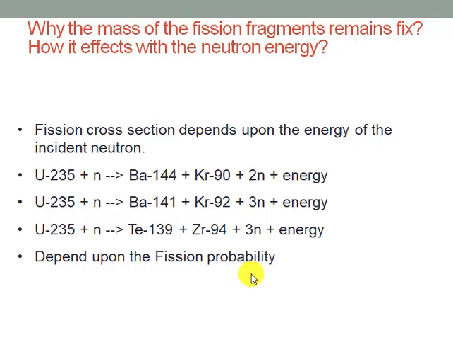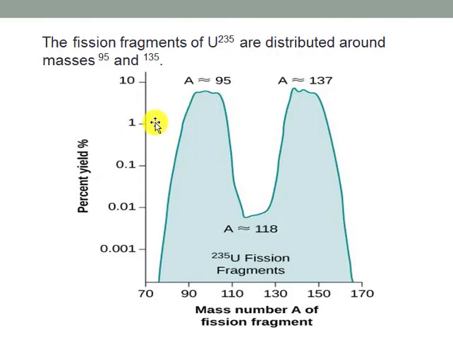So fission depends upon the fission probability. Each nuclear reaction has a certain probability which is called the cross section. The cross section is the probability of a nuclear reaction over a certain area. Like that, for the fission reaction, it can be understood with the help of the following graph. You can see here this graph showing the x-axis as the mass number of the fission fragments and the y-axis showing the yield of the fission fragment. Yield means the rate of production of the fission fragment.